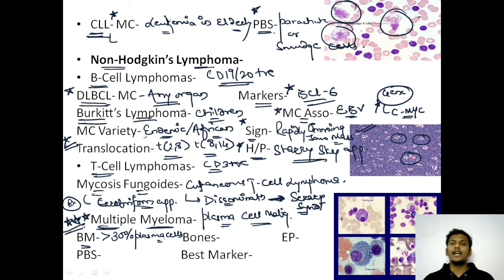Generally in bone marrow, plasma cells are even less than 5%. But in cases of multiple myeloma, a bone marrow tap will show plasma cells more than 30%. Plasma cells more than 30% on a bone marrow are suggestive of multiple myeloma.